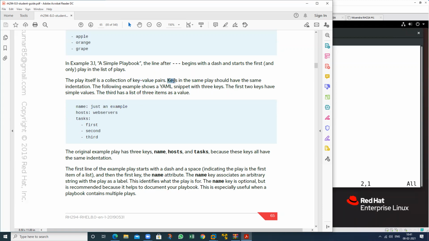See here, keys in the same place should have the same indentation, that I told you. See this indentation. This is my first task, this is my second. The indentation will be matched. If the indentation does not match, the task will not perform.